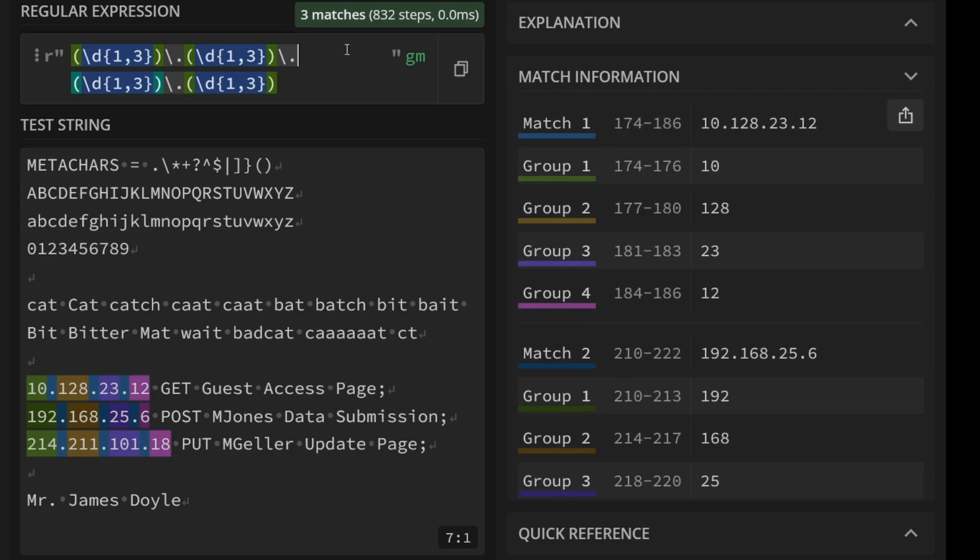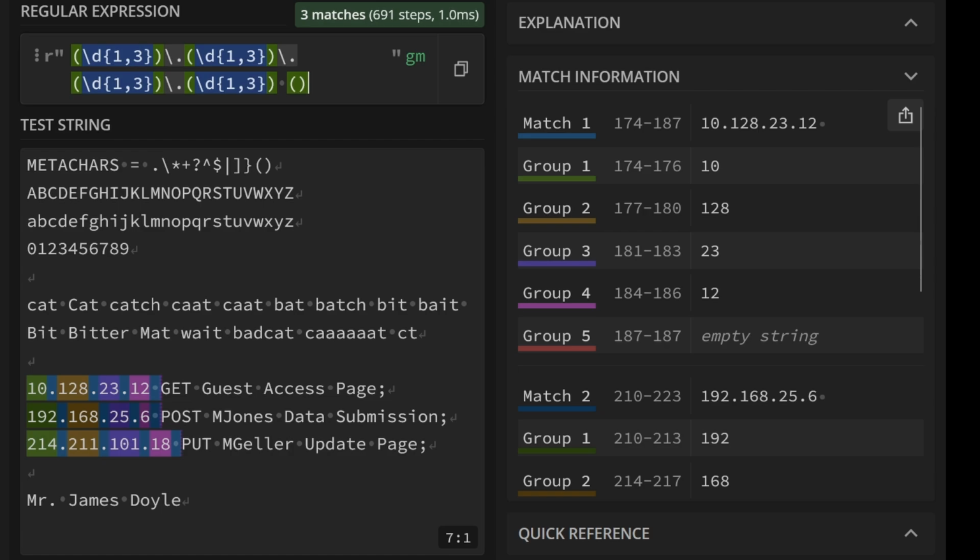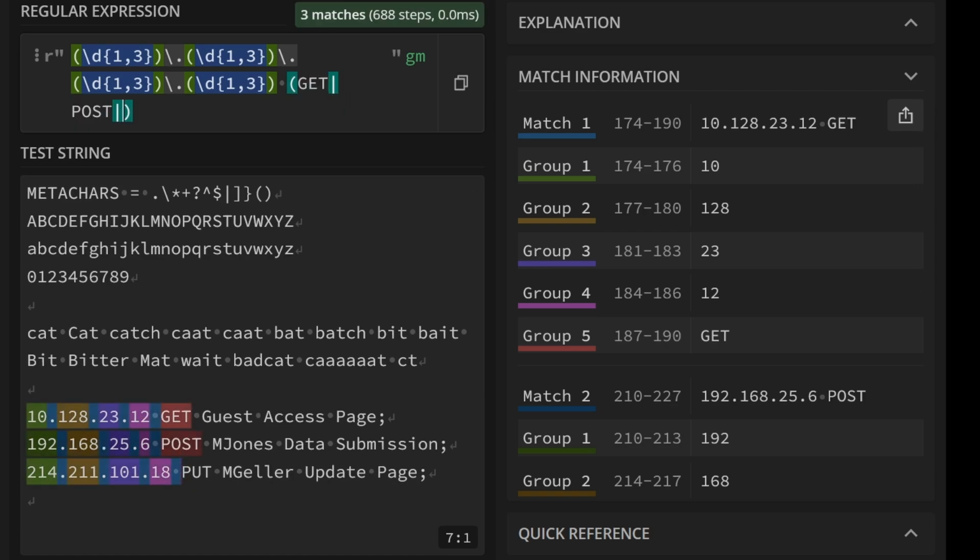Now let's expand this to find the rest of the string. So we'll put a space. We could also do \s, remember, but I'm going to use a space. I prefer to use a space because \s matches other things like new line characters and things. And then we want to find a 3 or 4 letter word. These are going to be specific because they're HTTP methods. And we're going to find get, post, or put. There's also more that we'd need to add if our log file had more of these. But we now have another group which tells us the HTTP method.